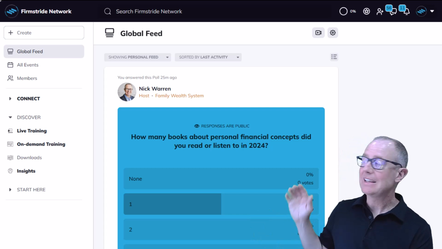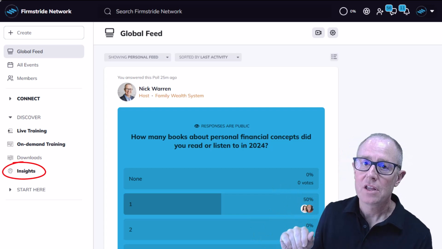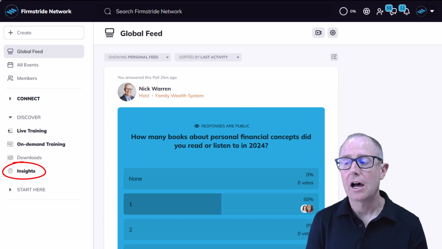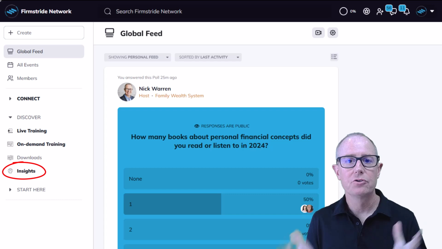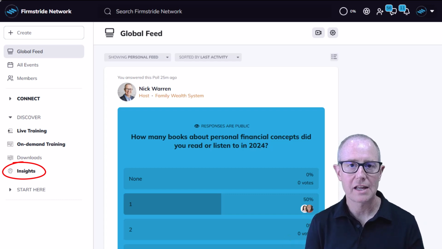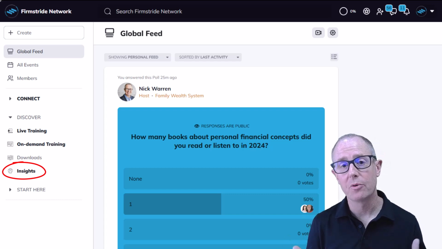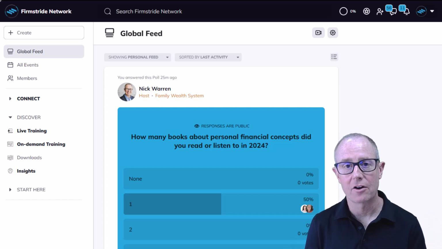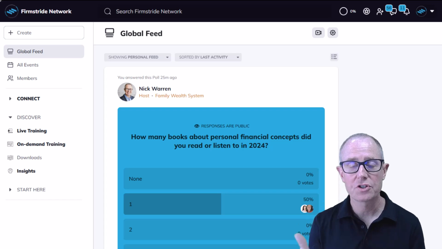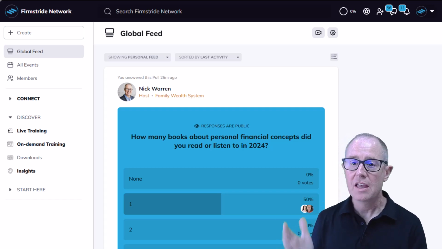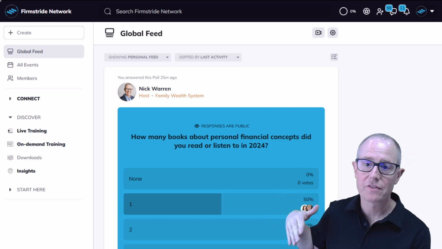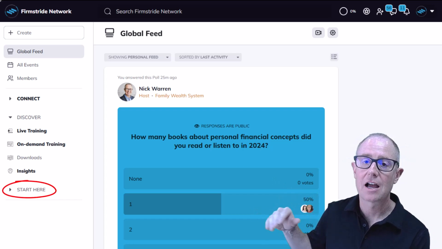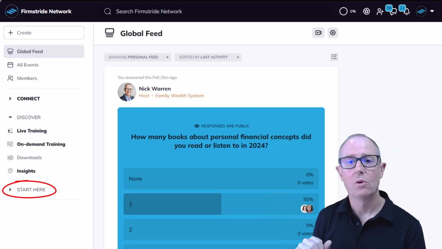And then finally is the Insights section. You'll see that down there. Insights are where we post articles and little snippet videos. Generally, they're little mini tutorials. When members of the community ask questions that we think are valuable, that other people may benefit from in the future, we create these little insight articles so that other people can use search and things like that to find the content. Now, further down below, there are some administrative things. That's where you can see our interaction guidelines and our little tutorial video once you get in the community.